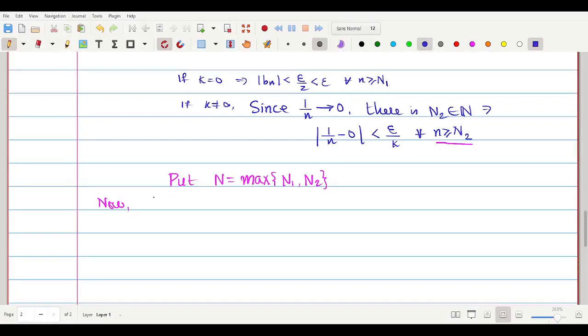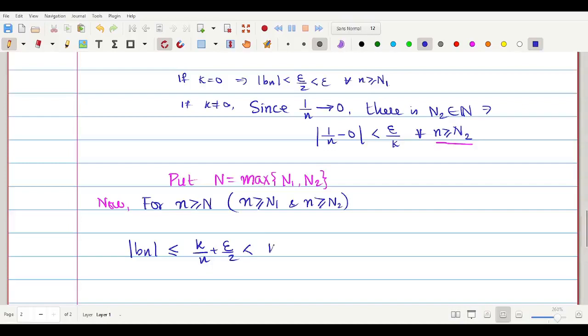Okay. So now for n greater than or equal to capital N அப்படினா என்ன அர்த்தம்? This n is greater than or equal to n1 ஆவும் ட்ரூ இருக்கும் and n is greater than or equal to n2 வும் ஹோல்ட் ஆகும். அப்போ modulus of bn which is less than or equal to k times 1 by n plus epsilon by 2 which is less than k into epsilon divided by 2k plus epsilon by 2. அப்போ இது அடிபட்டு போயிருமா. So this is equal to epsilon.